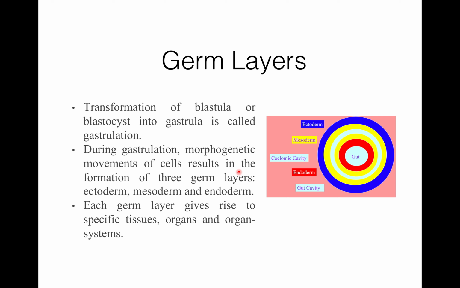So what is responsible for the formation of these germ layers? Morphogenetic movements of the cells during gastrulation are responsible for the formation of the three germ layers.